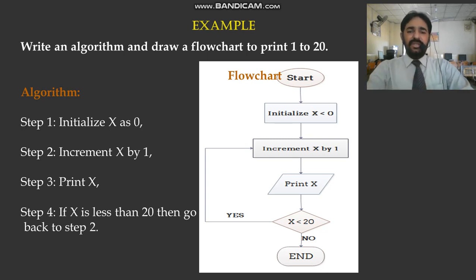This is the simple way we represent an algorithm and a flowchart. You will learn these things in detail in your upcoming chapters, and then you can understand them in a better way, but you have to understand how we make an algorithm and how we convert the same data into a flowchart.